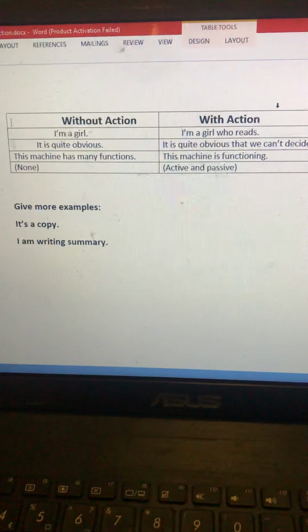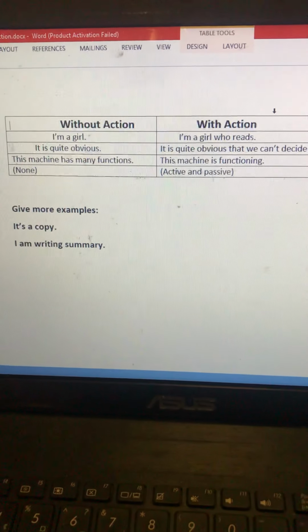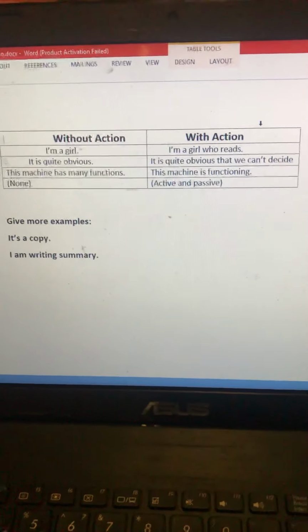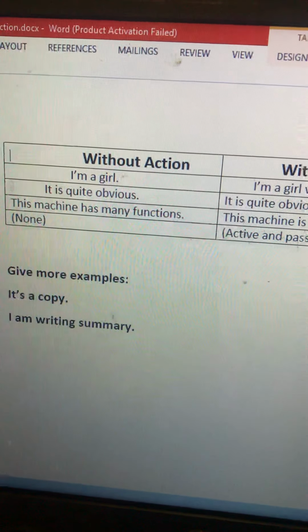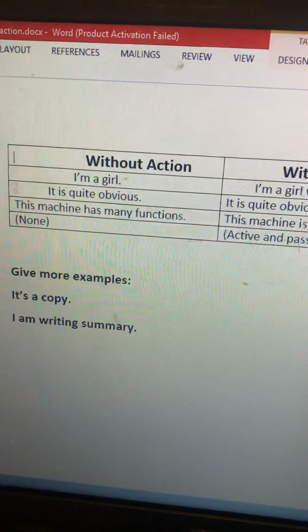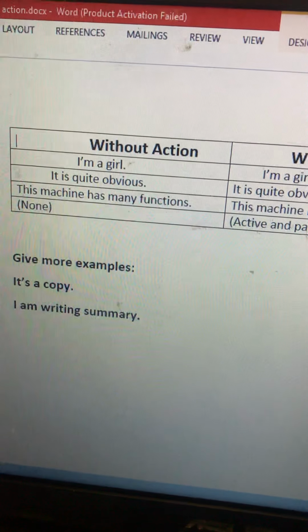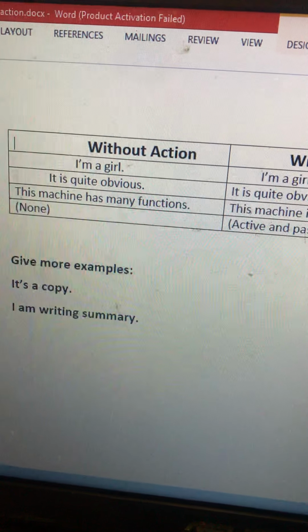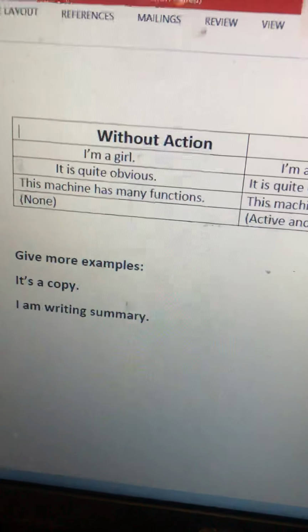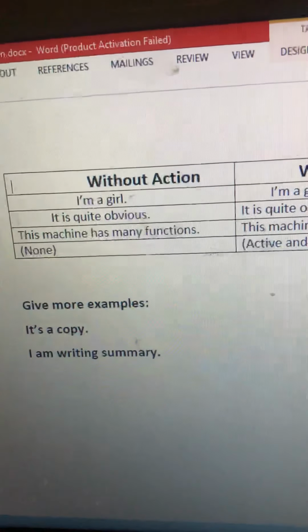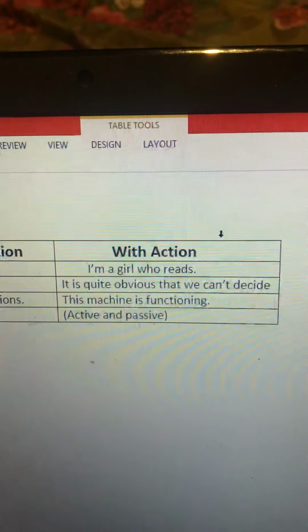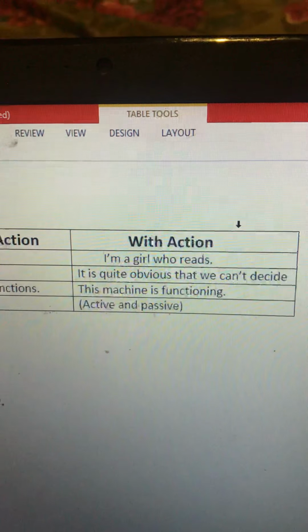If you guys remember, these are the things which are for the sake of revision, because these are the basics. If the foundation is weak, there's no need to build further on it until it is strengthened. So it's here. I had shared this table with you of the sentences which we usually use for our conversation, which have actions inside them or no actions inside them. So these are sentences with no action, like I'm a girl, there's no action inside it. And then we have I am a girl who reads, there's the action word, which is reads.